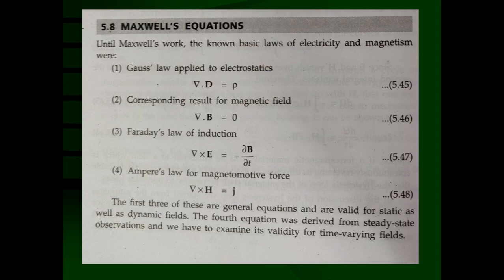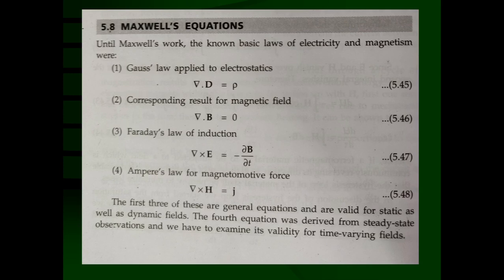Now, to try to understand these laws, what is Gauss's law? Consider a Gaussian surface, which is a closed surface enclosing some volume. It can be of any arbitrary shape enclosing some volume.